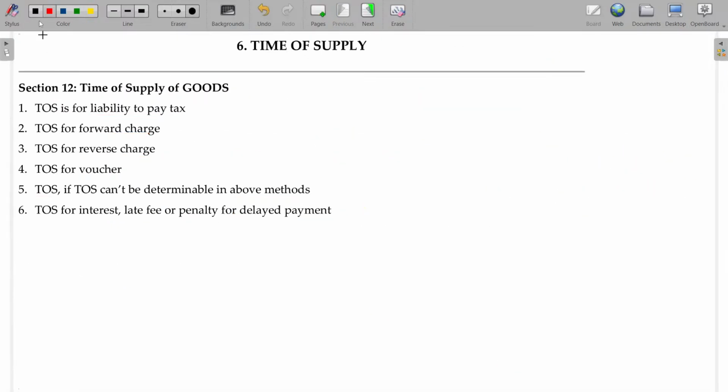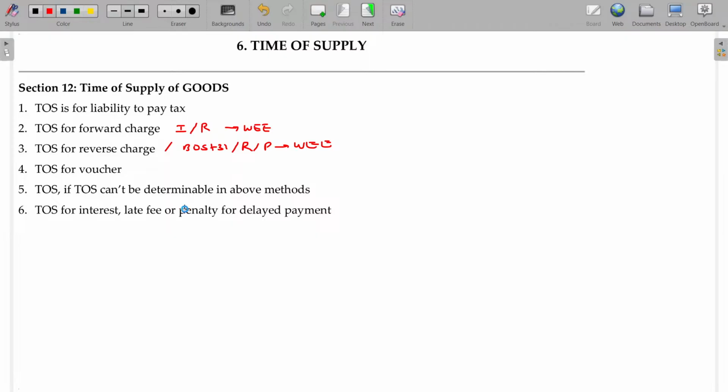So under the first scenario, forward charge, between invoice date or receipt date, whichever is earlier will be taken. Very simple. In case of reverse charge, bill of supply plus 31 days, or receipt of goods date, or payment date. Among the three, whichever is earlier will be taken. Okay. That's all. Clear? Very simple.